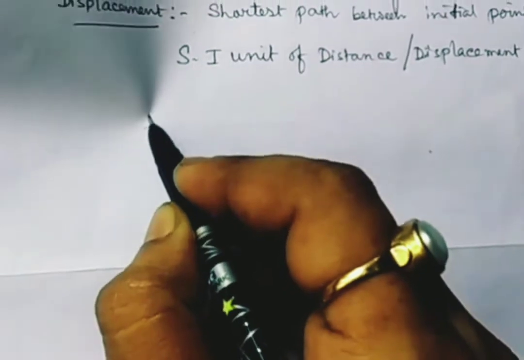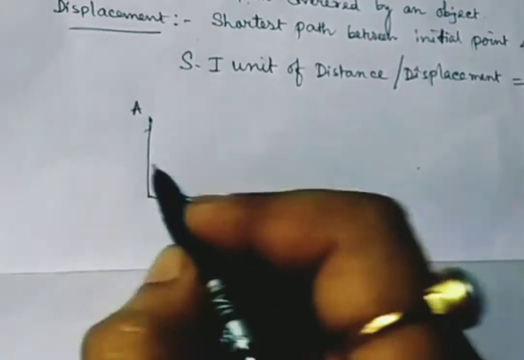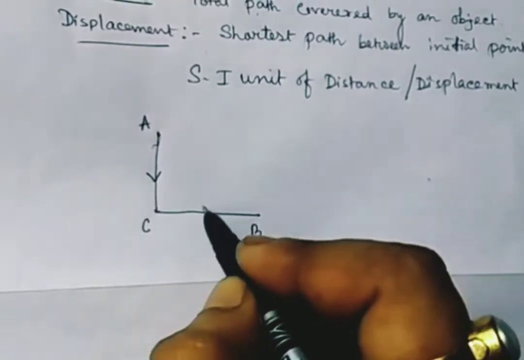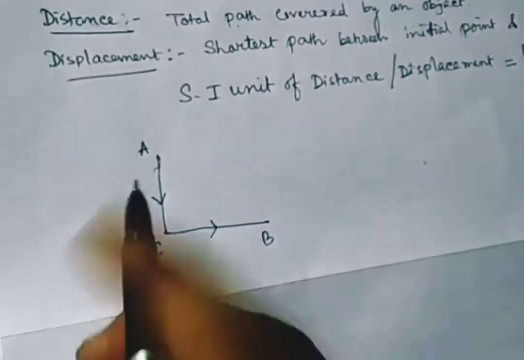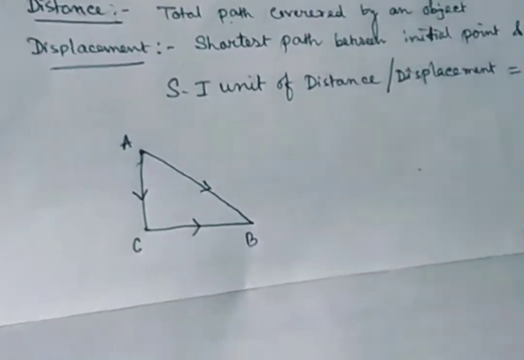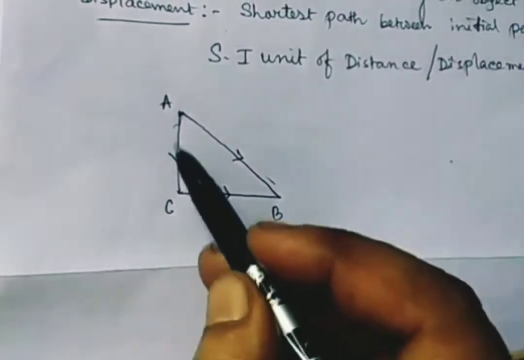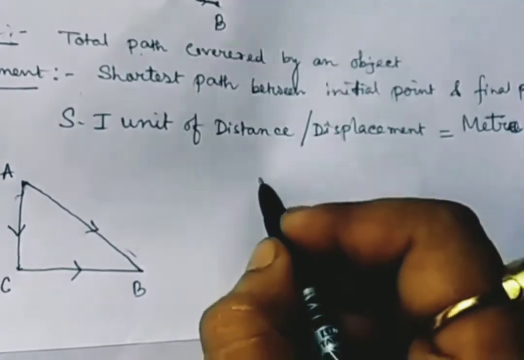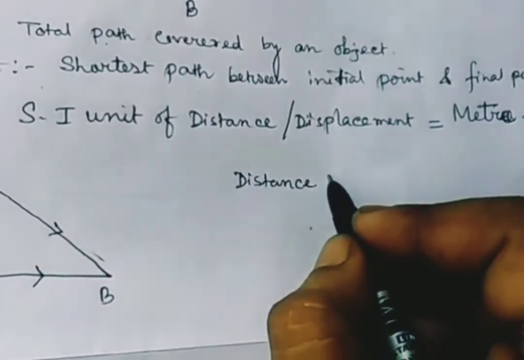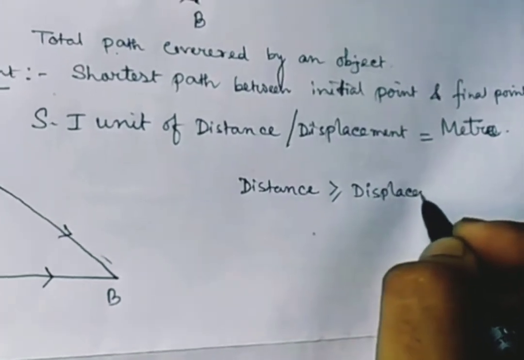Now see, I am giving another example. Suppose a person is going from A to B through the point C. First, the person goes from A to C, then C to B. Another person goes from A to B directly. This direct path is called displacement, and the total path is known as distance. So always remember, distance is either greater than or equal to displacement. When will distance and displacement be the same?